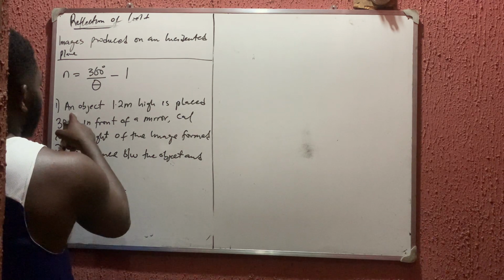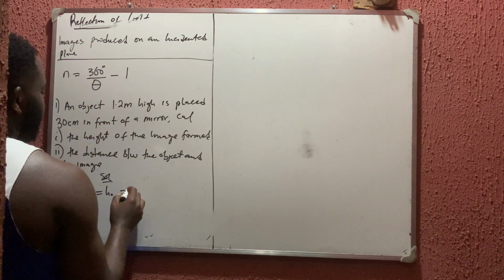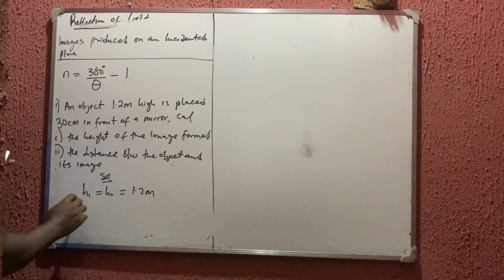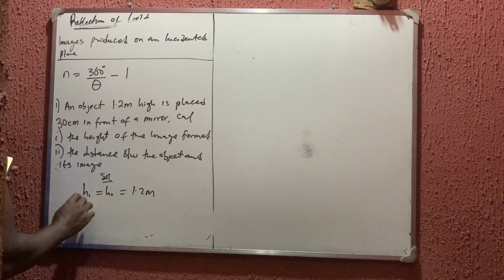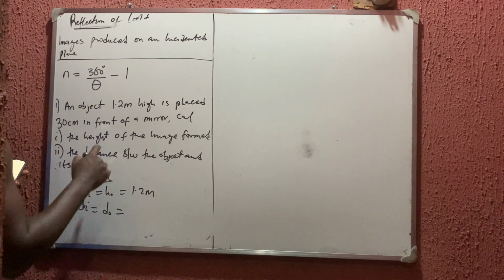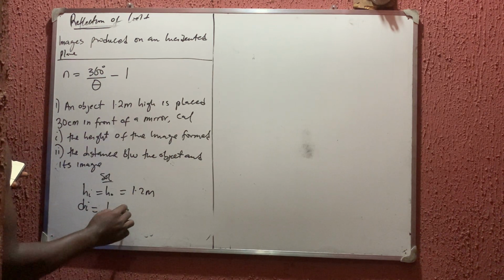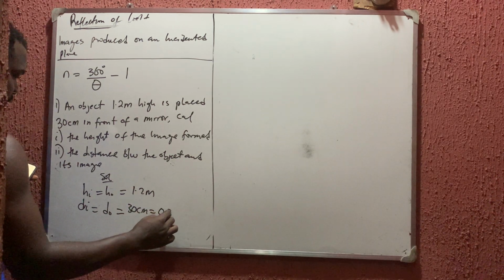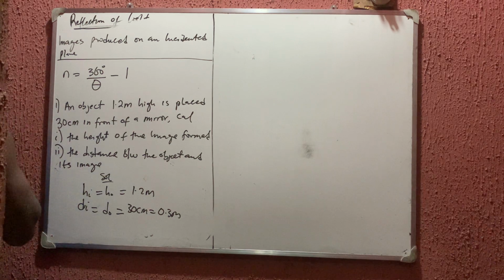And they say that an object of 1.2 meter high, so it is equal to 1.2 meter. Very simple. And then you should know that image distance must be equal to object distance. And they told us that it is equal to 30 cm. 30 cm is something as 0.3 meters. So as simple as that.